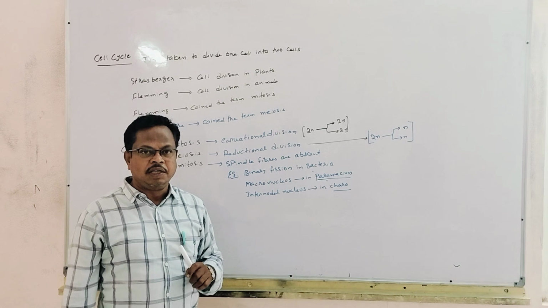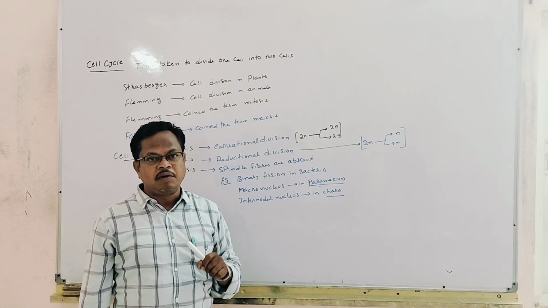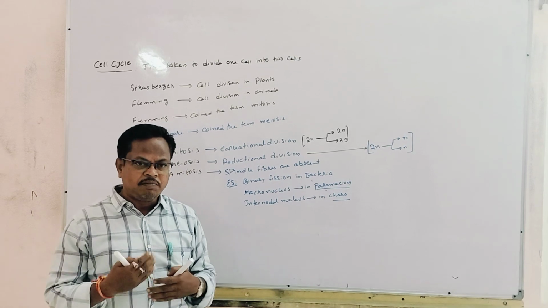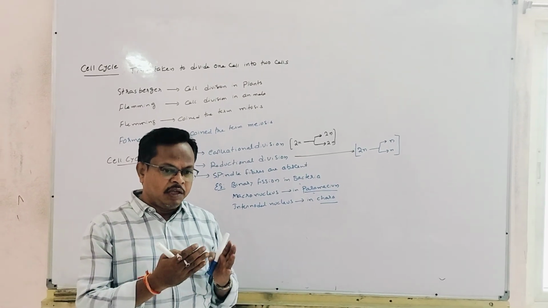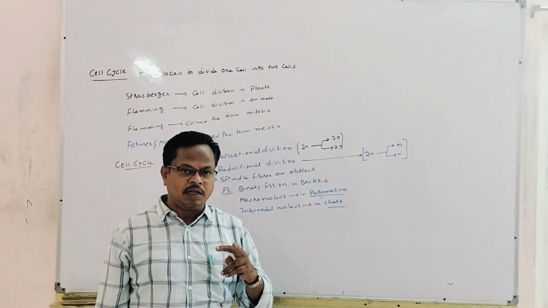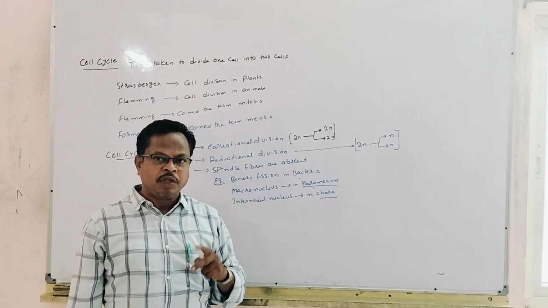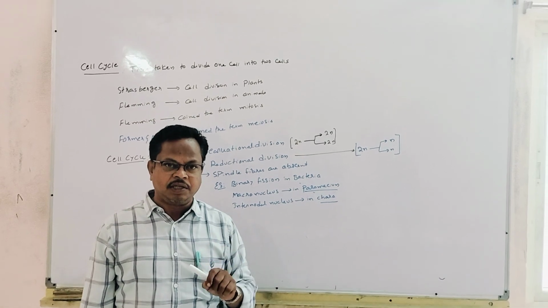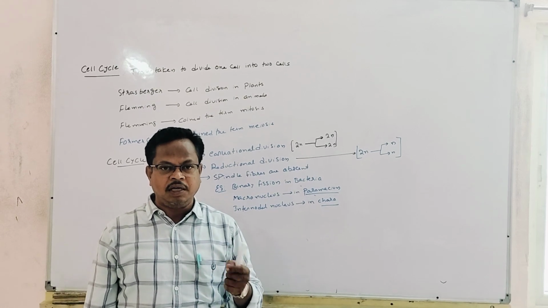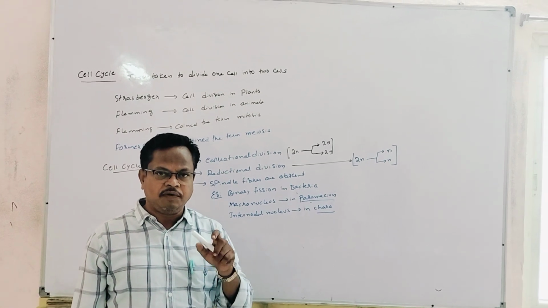The most important point here is that meiosis plays a key role in the formation of variations. Variations are important for evolution. What is meant by variation? For example, if a family contains two children, both brother and sister, or two brothers, there is a lot of variation between the brother and sister, or the variation present between the elder brother and younger brother. So variation means change. Change is important for evolution.